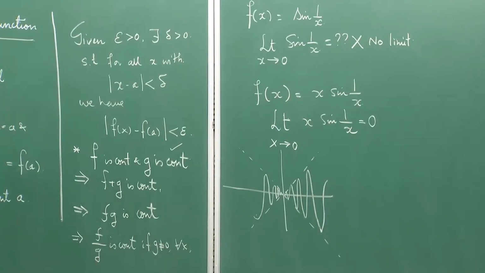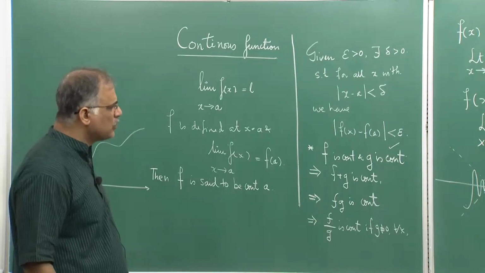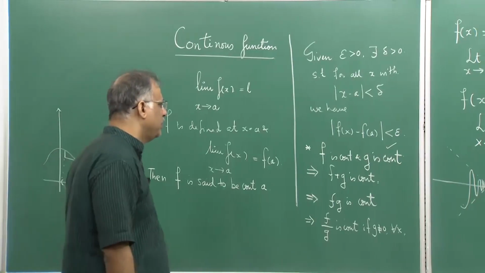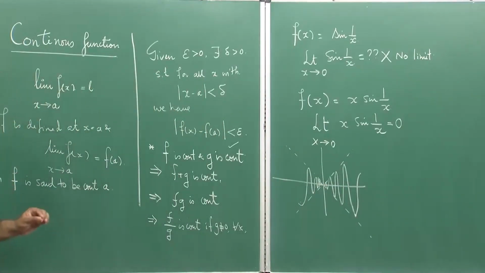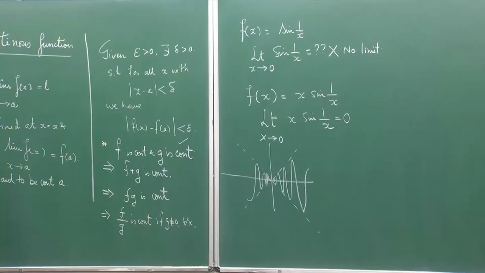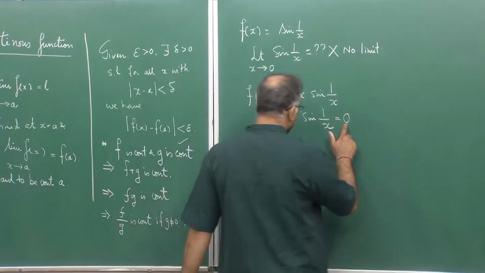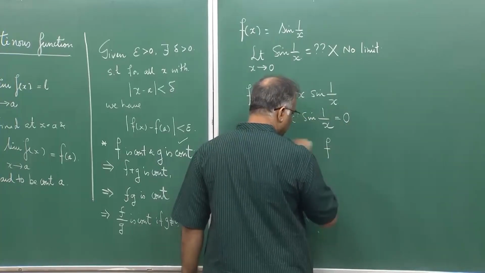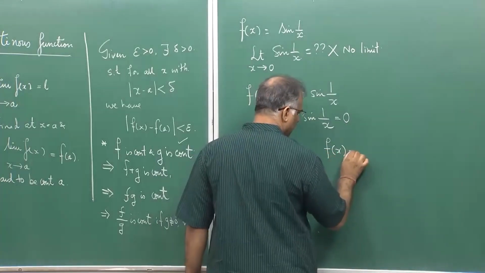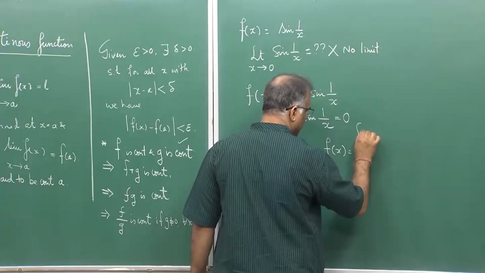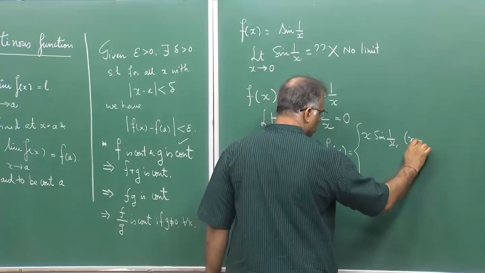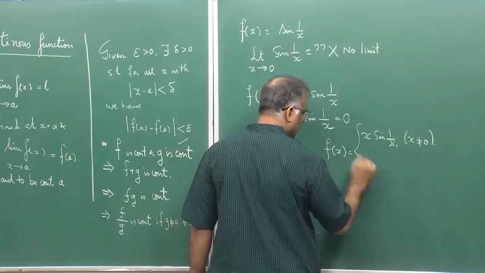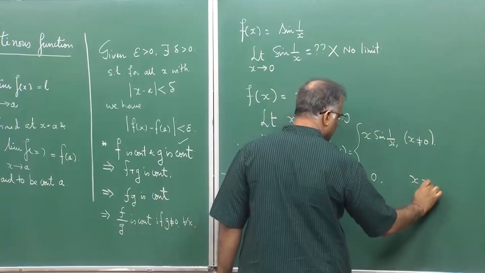So here the function is not defined at x equal to 0, it is clear, and hence there is some sort of a discontinuity there. So, continuity cannot be defined in this way, but here we can redefine the function in the following way. Because I know that it is going to 0, let me define f(x) as x sine 1 by x when x is not equal to 0 and as 0 when x is equal to 0.